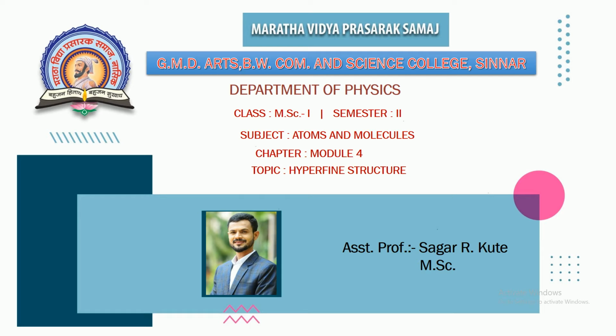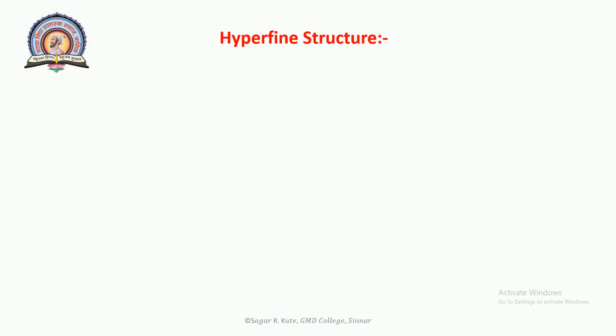In the last lecture we discussed the total Hamiltonian. Now, in this lecture we will discuss hyperfine structure. The single factor that makes ESR very interesting is the appearance of hyperfine structure. The hyperfine structure of the ESR line is due to the dipole interaction term and the Fermi contact term.